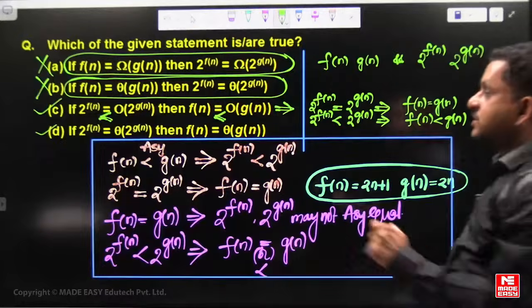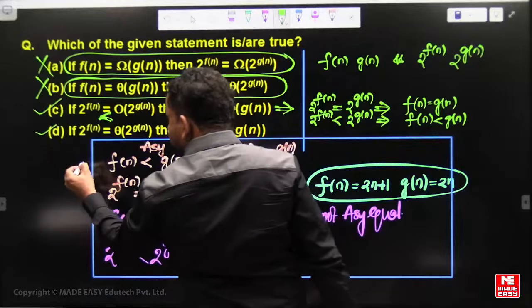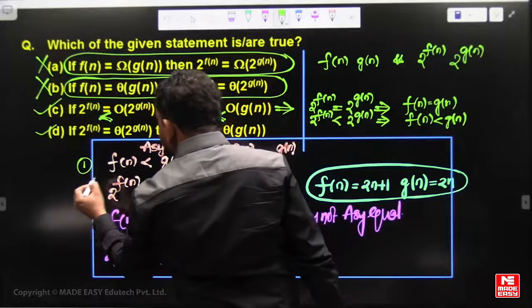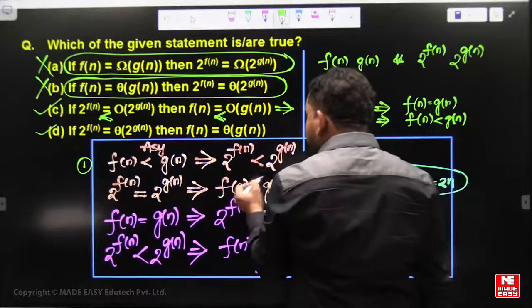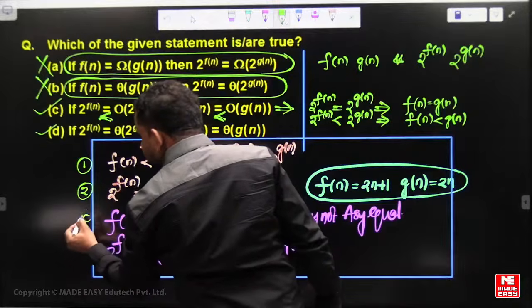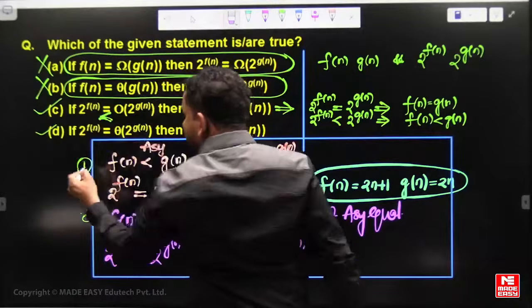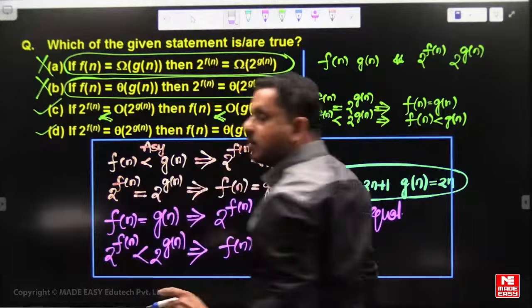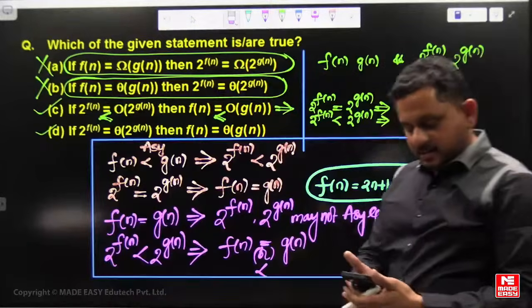Right? So it's not about the question to answer. This is the comparison between f of n and g of n versus 2 power f and 2 power g. Many times the same concept repeats in competitive exams.